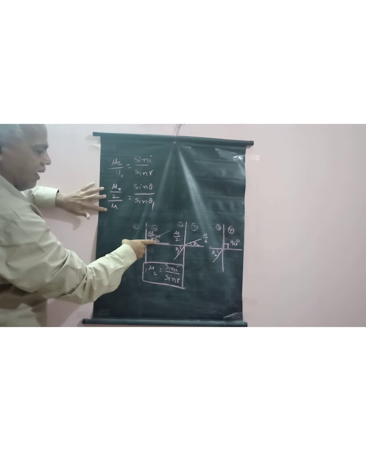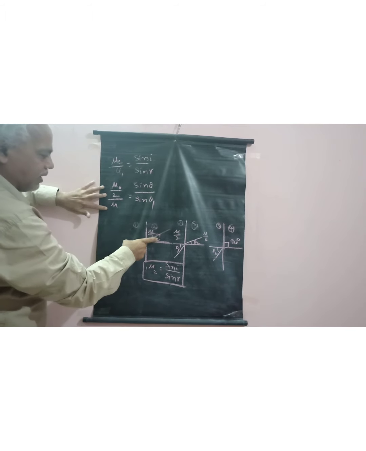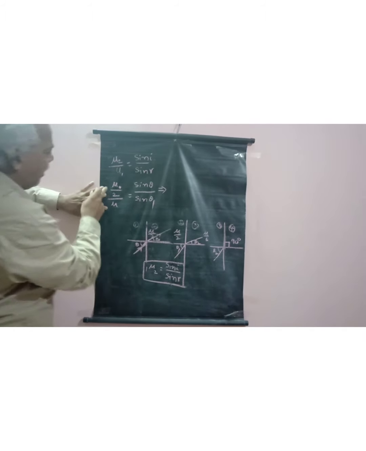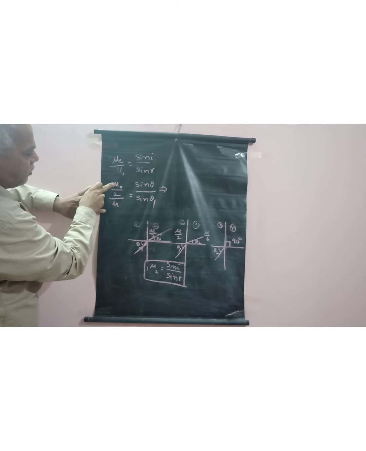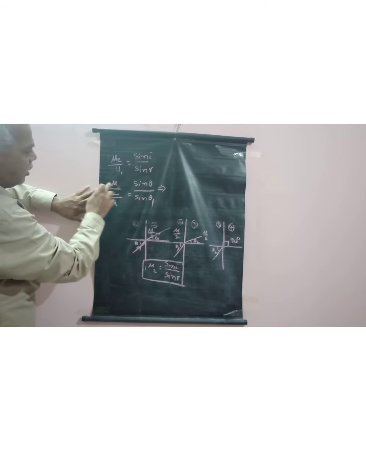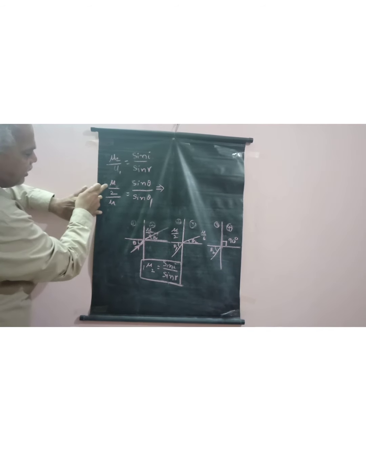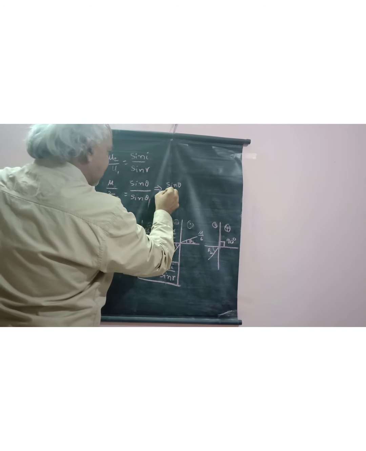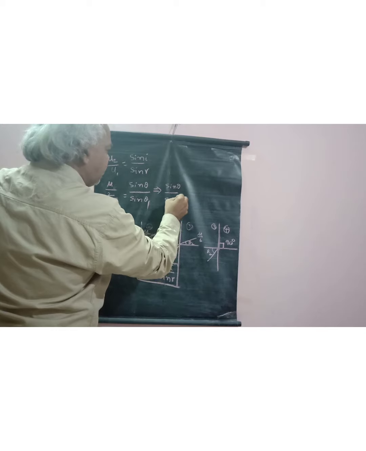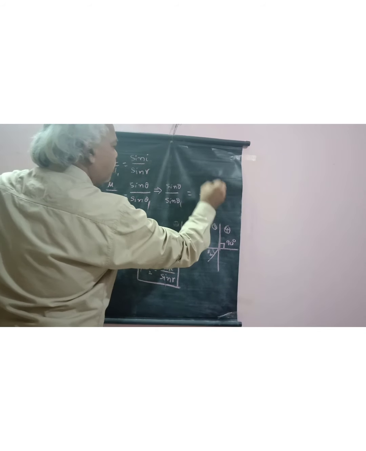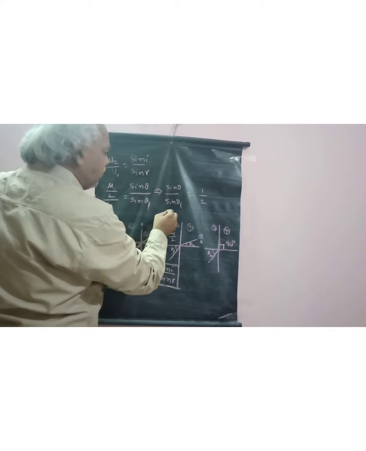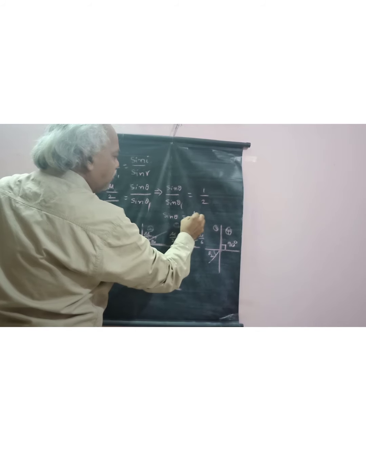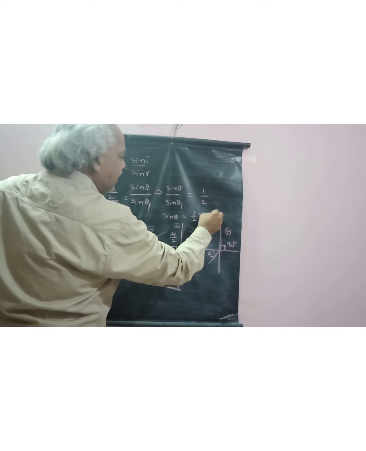Theta 1 is the angle of refraction in the second medium. This implies mu by 2 by mu, so this value is 1 by 2. So sin theta by sin theta 1 is equal to 1 by 2. So sin theta is equal to 1 by 2 into sin theta 1.